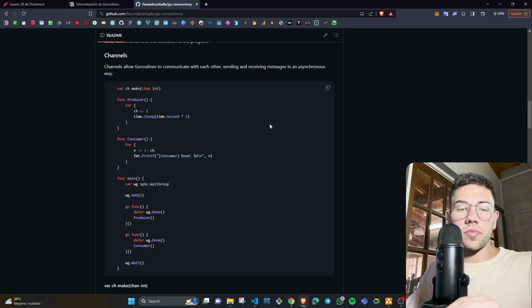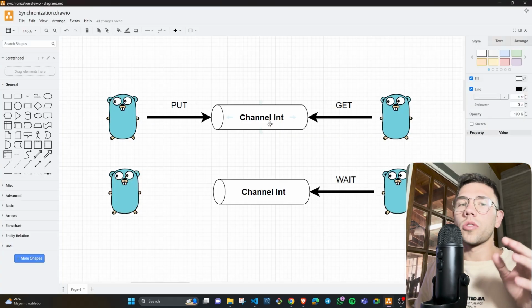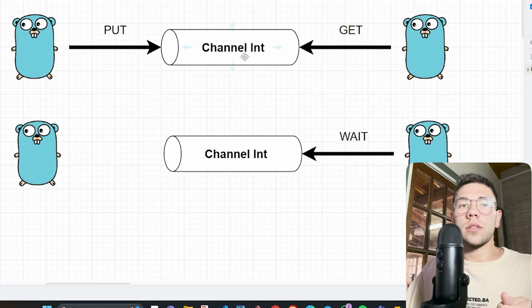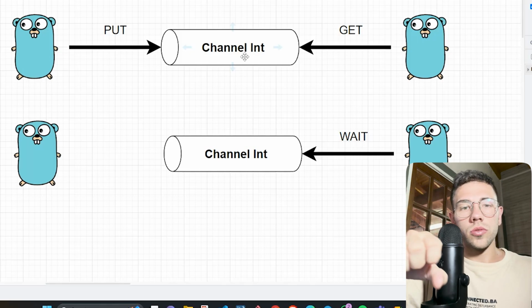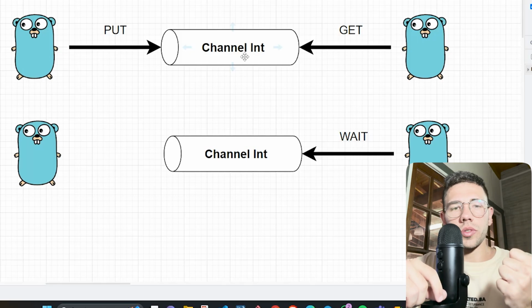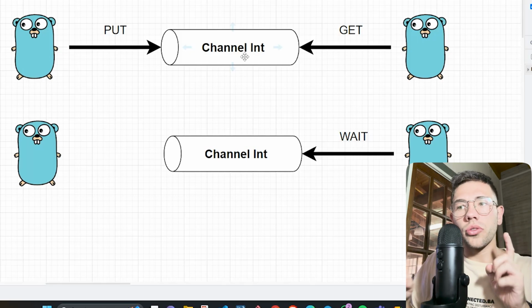Another synchronization mechanism is channels. Channels allow two coroutines to communicate: one coroutine puts a message on a channel, and another coroutine listens to that channel and can get the message from the first coroutine. It's a way to communicate two coroutines.